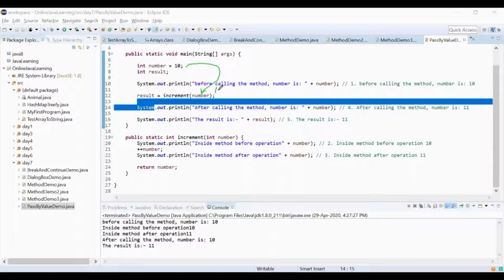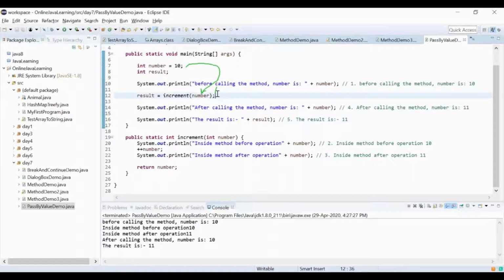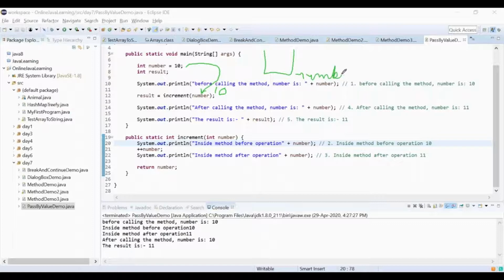So 10 is here. Okay, this is 10, and I have prepared a container number inside the main method itself, which has 10.